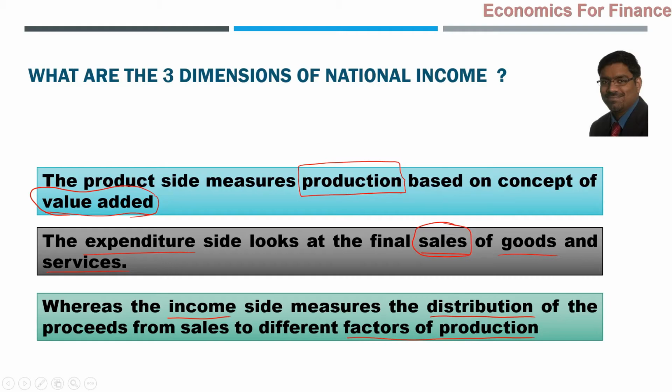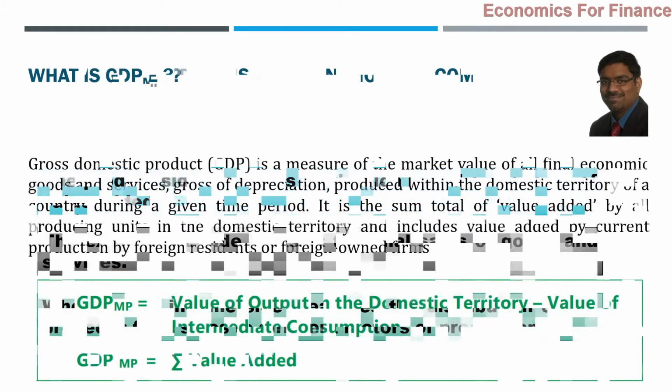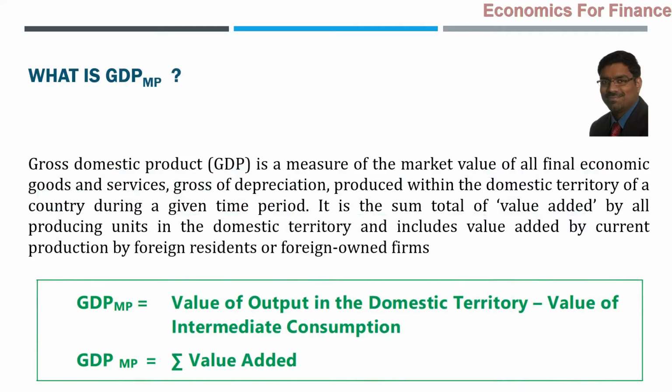All the three are different angles of national income. We can say the three different dimensions of national income. For that matter, three dimensions of an economy. All the three happen. All the three have to happen. Production has to happen. Whatever has been produced has to be sold. And whatever the sale proceeds are, they have to be distributed among different people. All the three should happen. They keep on happening in an economy, in a country. And all the three have different types of methodologies for computation of national income. That is the basic understanding of the three dimensions of an economy, or we can say three dimensions of national income as well.